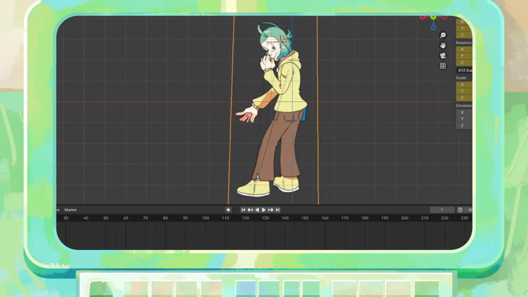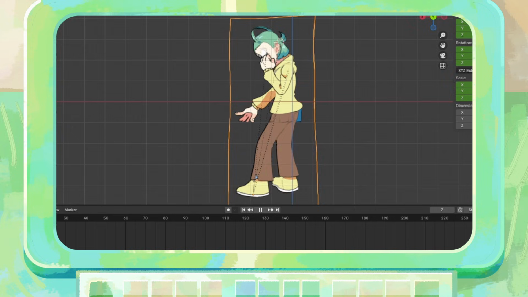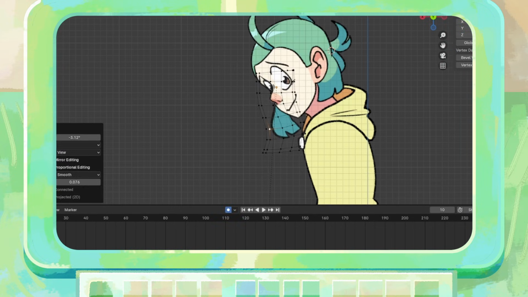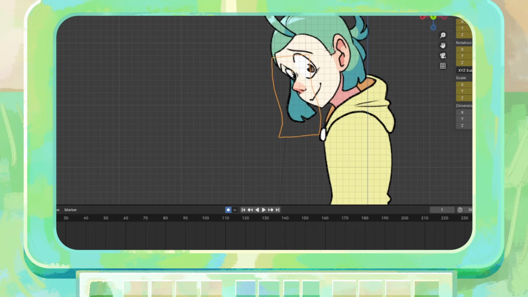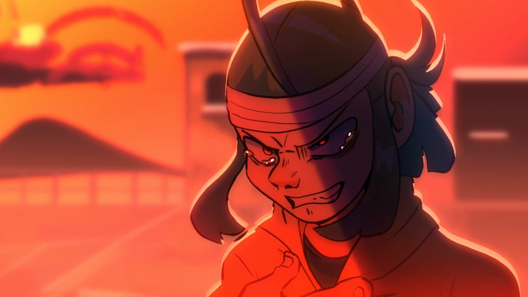I then go into frame 10, start to rotate Eren's body a little to give them some motion, adding some extra flexibility by sculpting the vertices to avoid Eren looking too rigid. This is what I did for each of the 4 Eren frames, even for the extra drawings I made for this meme. These 2 characters smiling, Eren looking angry in this shot.